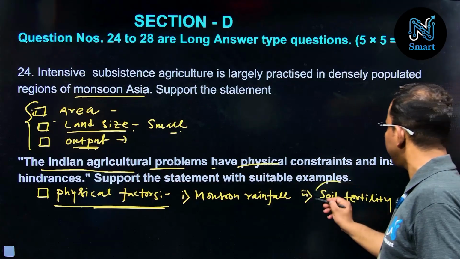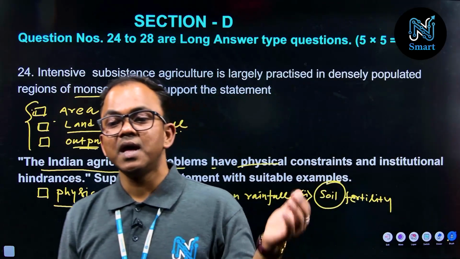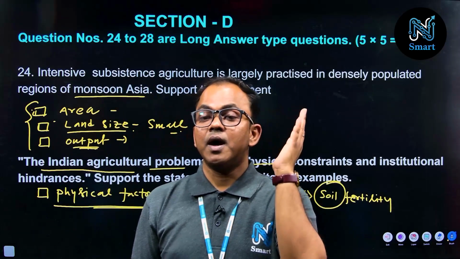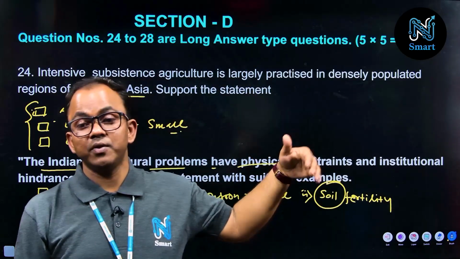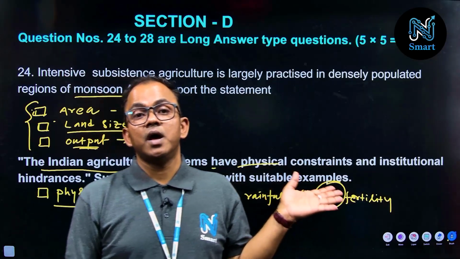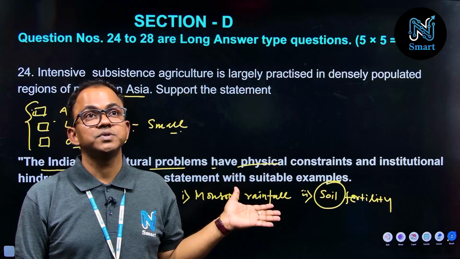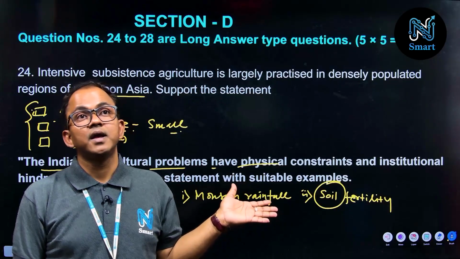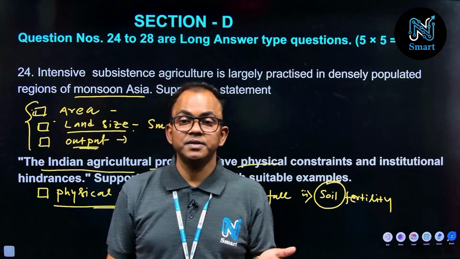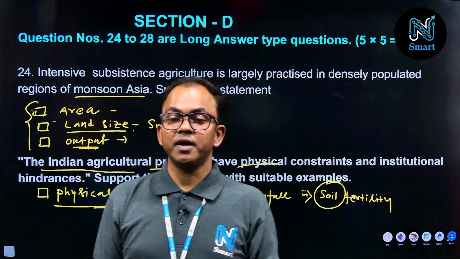And the soil fertility: in different states, different areas, we have different soils and their fertility levels are also different, and different soils provide different opportunities for the growth of any particular crop. For example, the Rajasthan desert part, if you see, the soil is not fertile, and if you talk about the Ganges deltaic part, or this Ganges plain, we have fertile soil good for agriculture production.